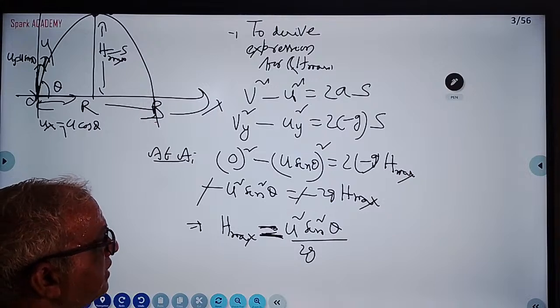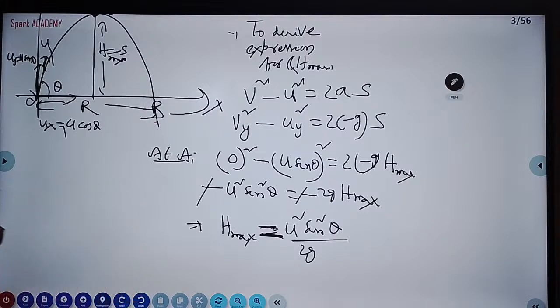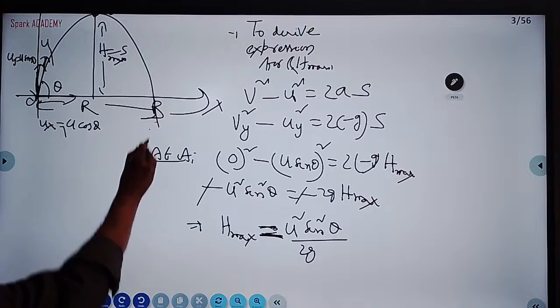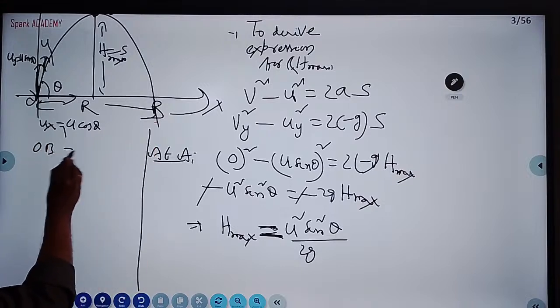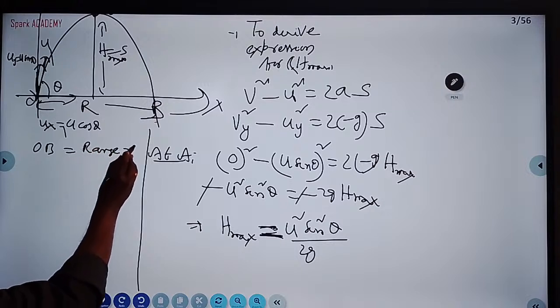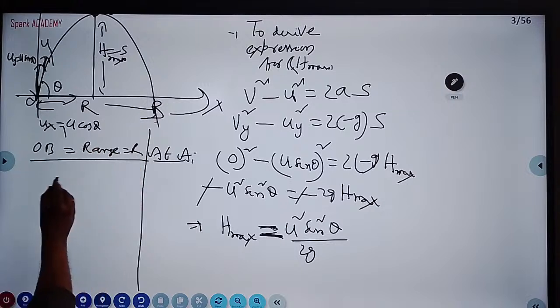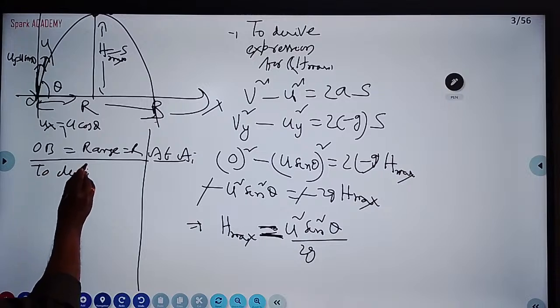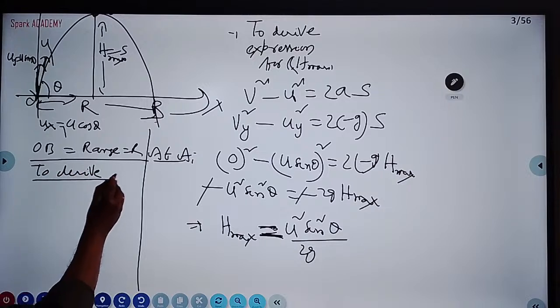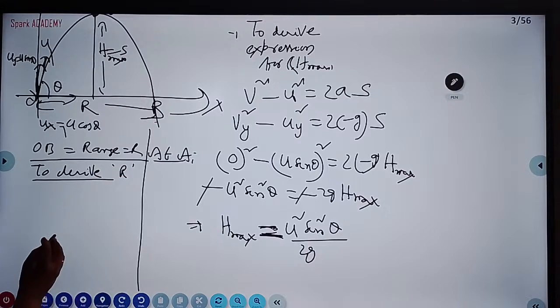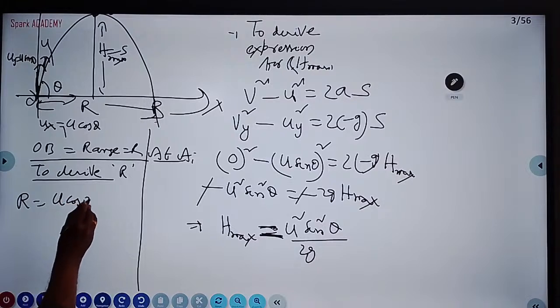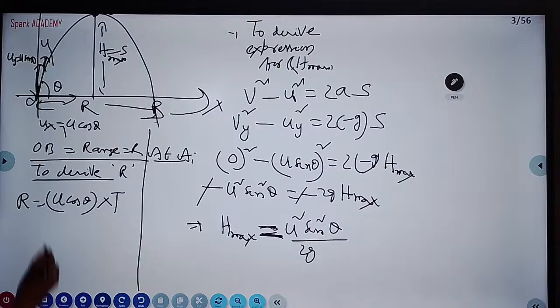One more derivation is there, range. What is the range here? From the diagram, OB is called range. To derive range, how to derive? Range is given by the horizontal component of velocity into time of flight. In the horizontal component, there is no acceleration.